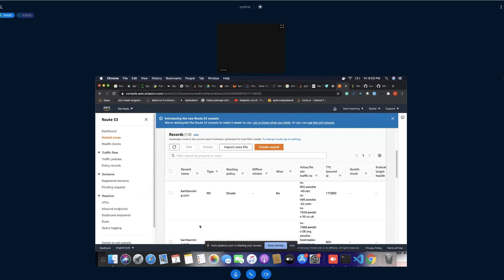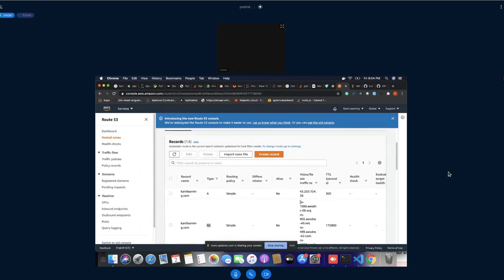In order to work with this, you may have to add your DNS name, NS record, into your domain. Then only both will link. Means domain name will link with your DNS record. So this is what I want for you.